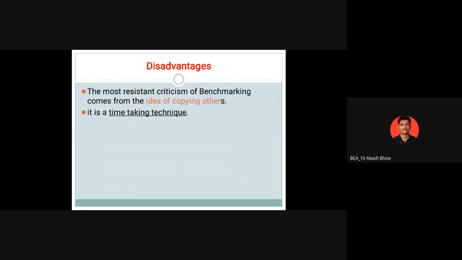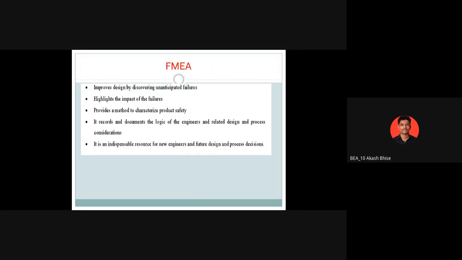Sometimes the most resistant criticism of benchmarking comes from the idea of copying others. Copying is very critical. For that purpose, the government has given patent laws. The government has given security against copying of ideas, so there is a patent concept. Suppose you find that an industry has copied your idea, you can go to court to solve your issue. Now, it is a time-taking technique definitely. Discussion is always time-taking. But some disadvantages are also there.